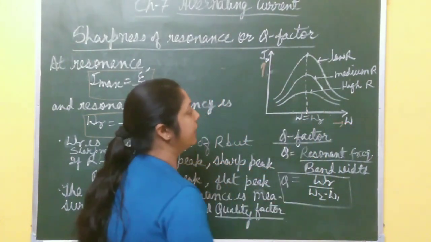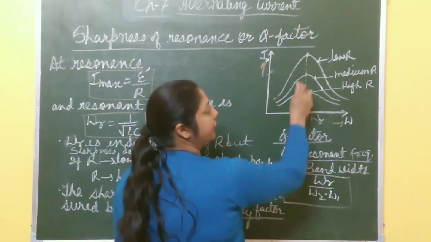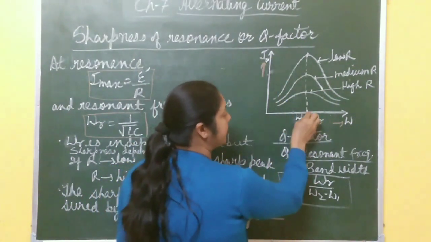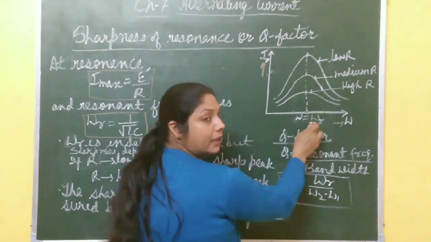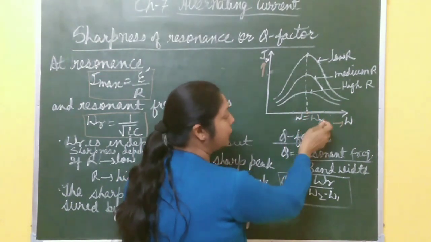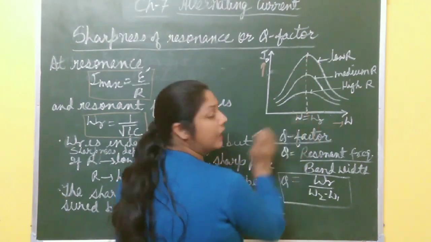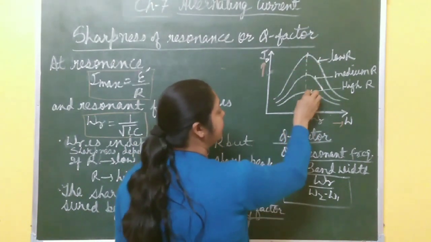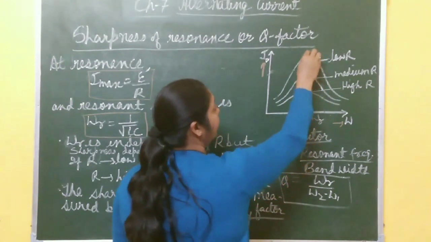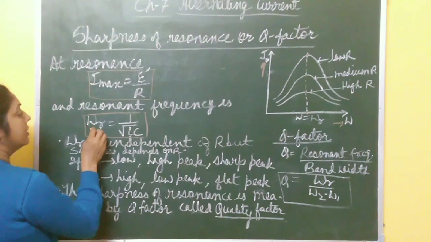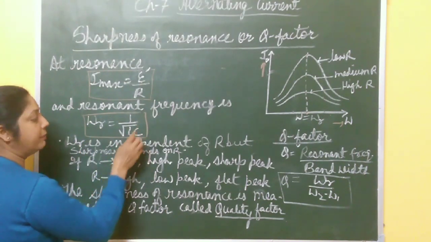From here you find that it is drawn for 3 different values of R. And for different values of R, resonant frequency is the same. Omega is equal to omega R. For all the 3 graphs, omega R is the same. It means the position of the peak is the same for all the 3 curves. So resonant frequency is independent of R.